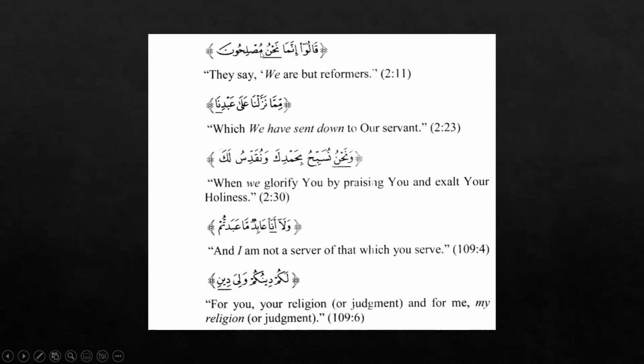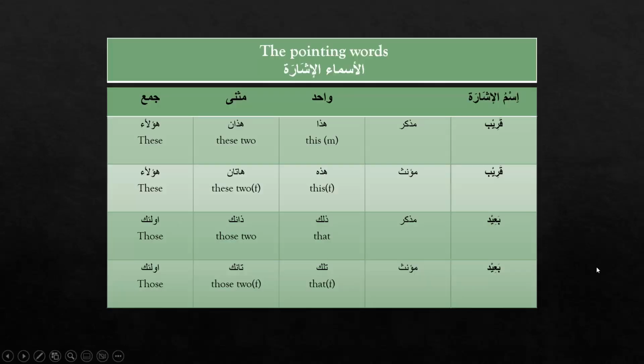So again, there are some more examples of the pronouns. Here you can see nahnu. This is damir munfasil. "Qalu innama nahnu muslihun." Again here this is the attached pronoun of nahnu, the na. This is the damir munfasil and this is damir muttasil, "mimma nazzalna ala abdina". Again the detached pronoun nahnu, and just like that here are some more examples.